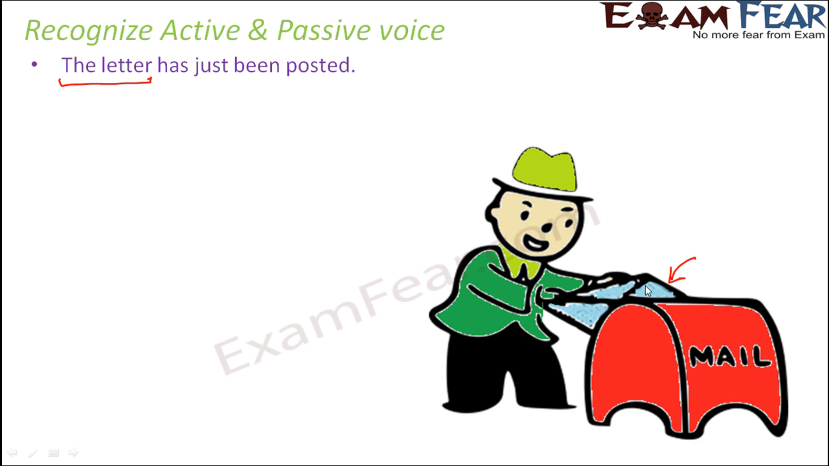Then who is doing something? We don't know exactly who, but somebody is there who is posting the letter. Like if you look at this picture also, you need somebody to post the letter. The letter cannot do it on its own. So the meaning of the sentence is the letter has just been posted by somebody.